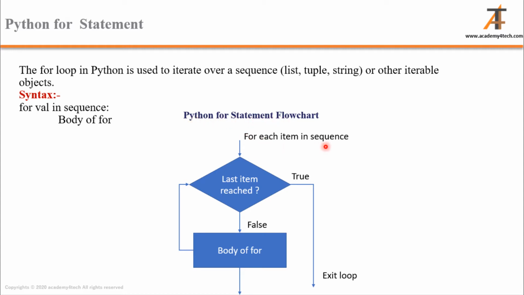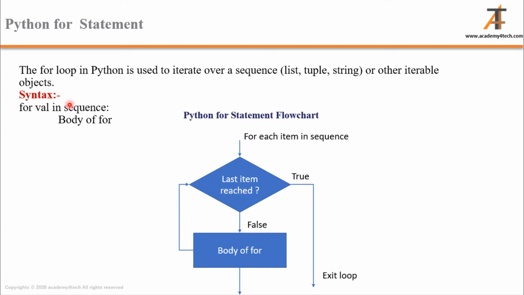So we have a sequence, and we'll be checking the sequence multiple times until it exceeds the sequence value. Once the last item is reached, it will exit the loop, or else it will continue with the loop. Once the sequence is checked, it goes to the body. The body may consist of a print statement or any other statement. The program will continuously flow unless the last item is reached.